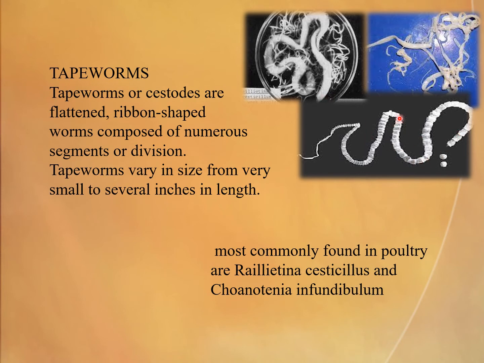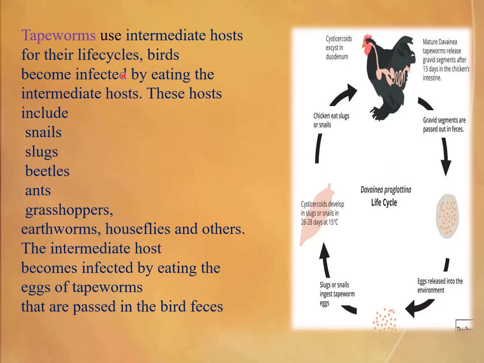Tapeworm has a characteristic ribbon shape, and is segmented, divided. Tapeworms use an intermediate host for their life cycle. Birds become infected by eating the intermediate host. These hosts include snails, slugs, beetles, ants, grasshoppers, earthworms, houseflies, and others. The intermediate host becomes infected by eating the eggs of tapeworms that are passed in the bird's feces.